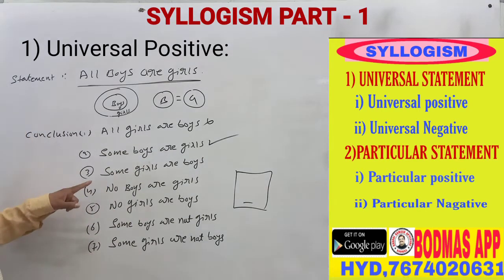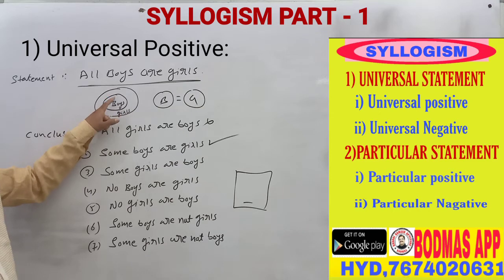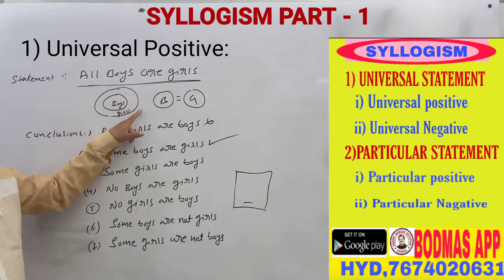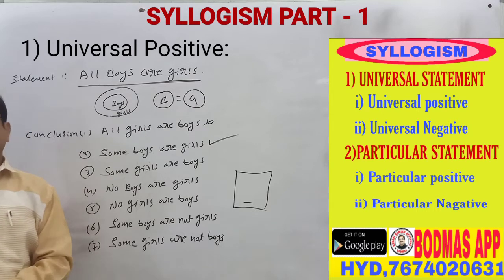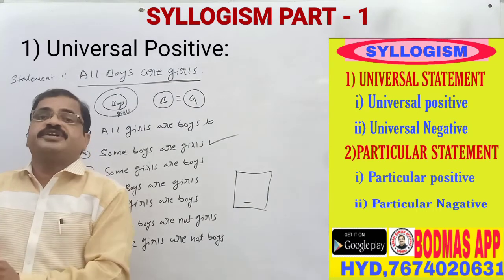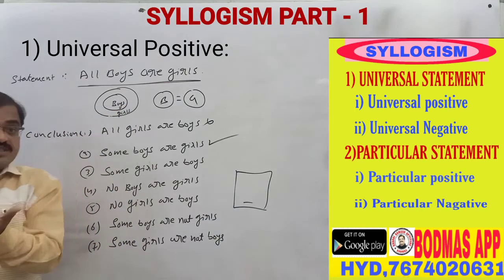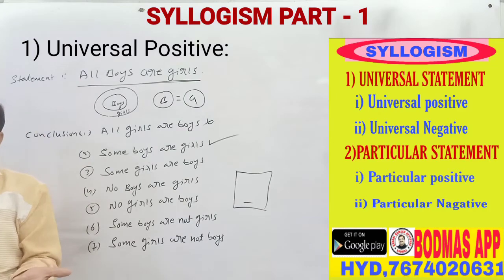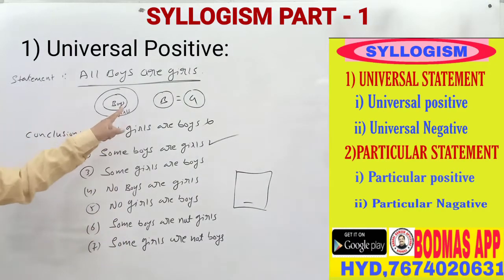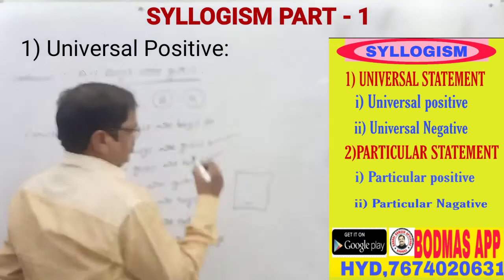Now come to the third one. Some girls are boys. Here, all boys are girls, and some girls are also boys. It is also right, because all girls are boys will never follow, but some girls are definitely boys. Like some Indians are Telangana people. Yes, some Indians are Telangana people, right? That is the way we can imagine. Some girls are also boys. This is also a right answer.